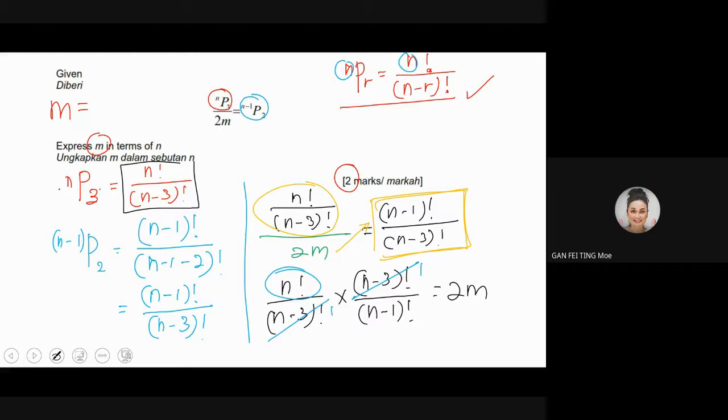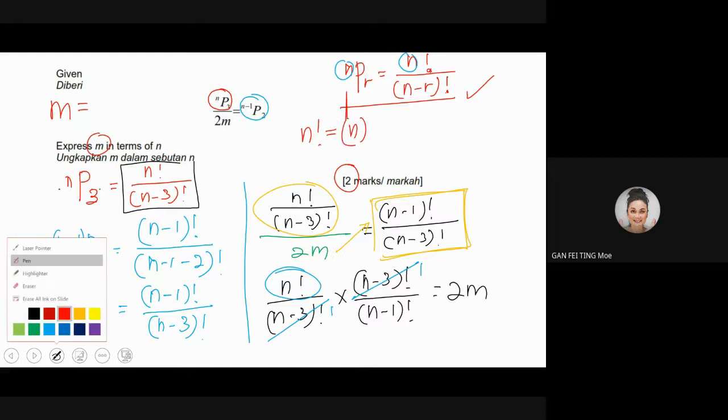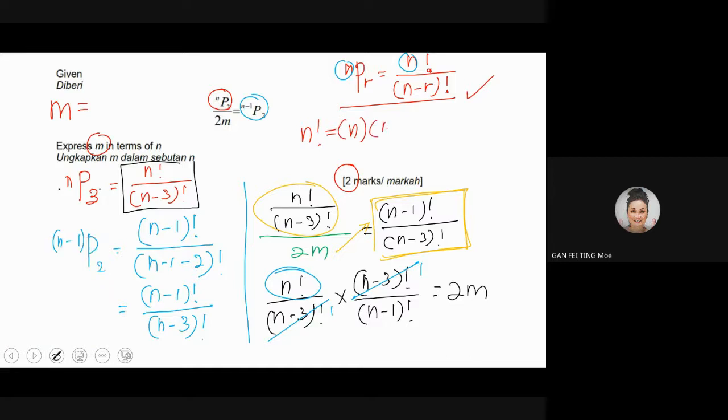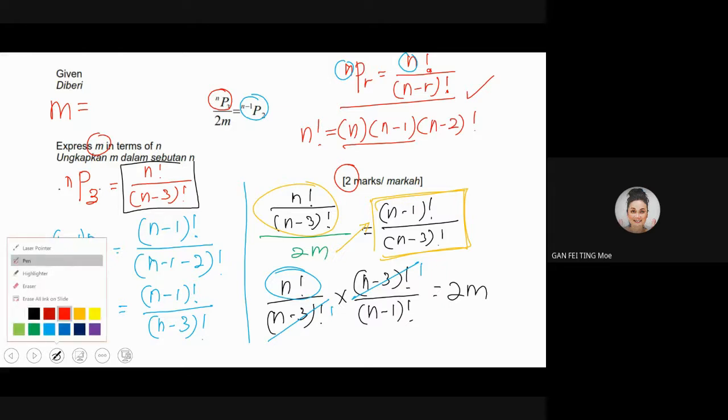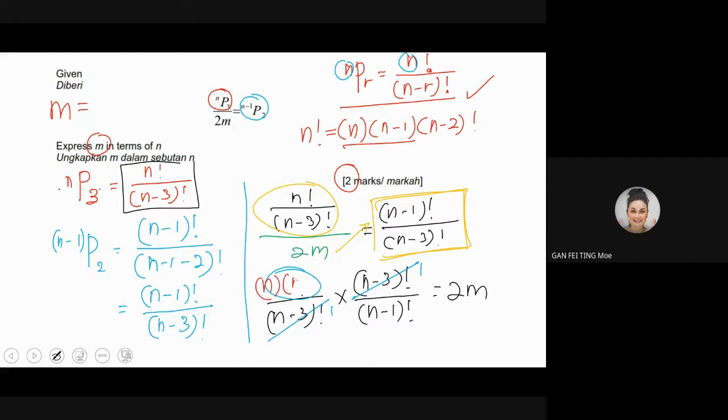But remember just now, how did I write this one for you? If you can recall, I did say that your n factorial is indicating n times n minus 1, then continue n minus 2, then factorial. So I replace the blue color with this. I take away this one because of no place. I replace this one with n multiplied with n minus 1 factorial, right?